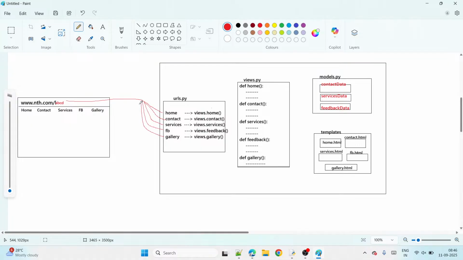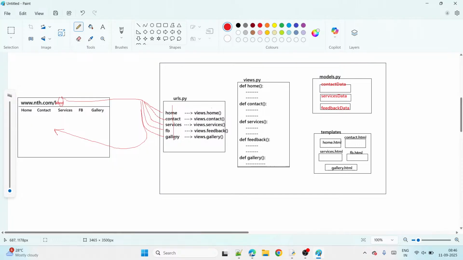All are not matching. Then it comes back and says 404 page not found error. Page not found error, guys. Which page is not found? This ABCD page is not found here anywhere. That's why it displays the not found error.